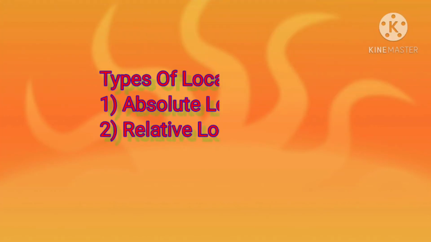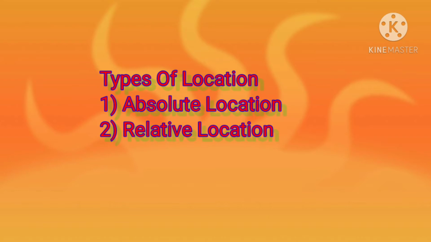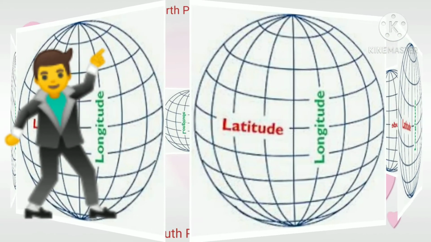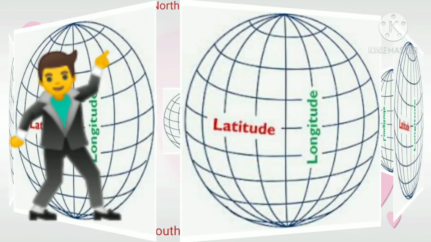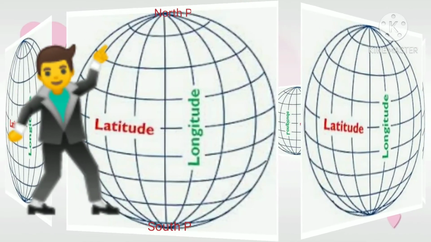Now, types of location. There are two types of location. Absolute location means with reference to latitude and longitude, and relative location means with reference to land and water bodies. Before studying this chapter, we must know the basic concepts. So let us see.